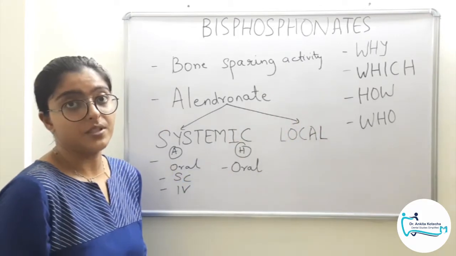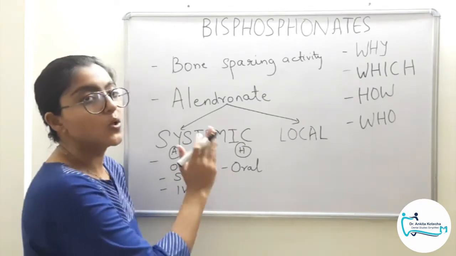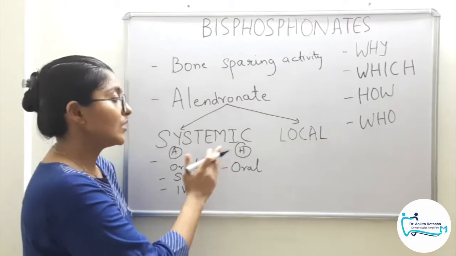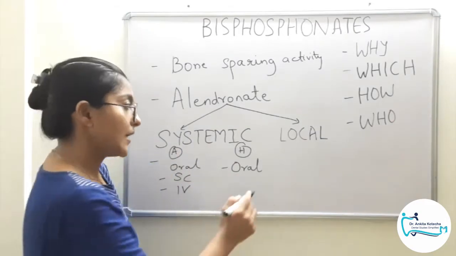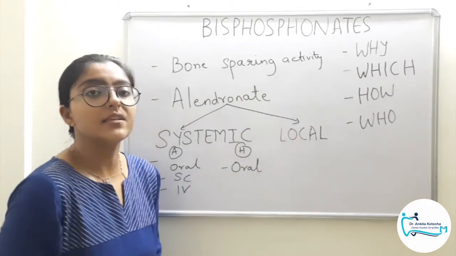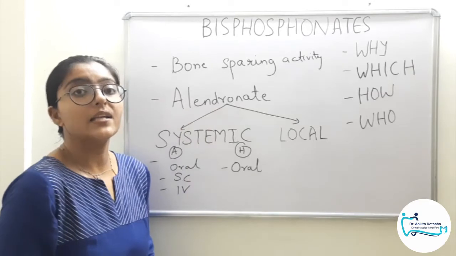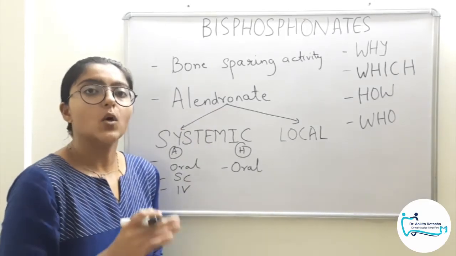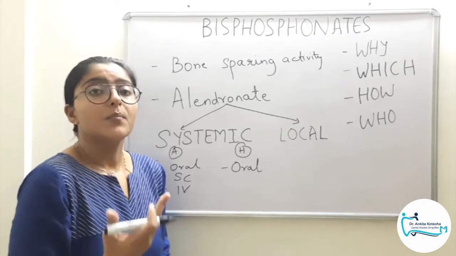Because of these adverse effects, to overcome them, the next mode of drug delivery was proposed, that is local drug delivery. Again, as a host modulating agent only, but local administration, so as to overcome the adverse effects of systemic administration. Under local drug delivery, we have the most commonly researched alendronate 1% gel, and most of the research trials were done by Pradeep et al.